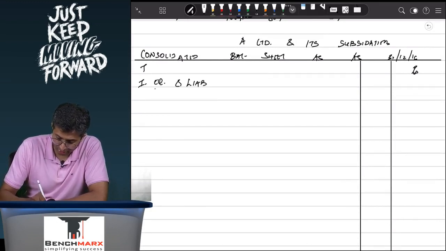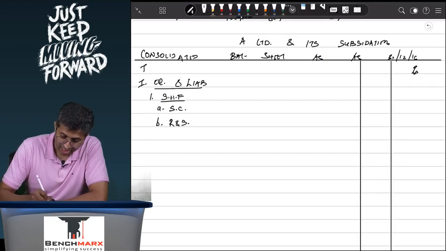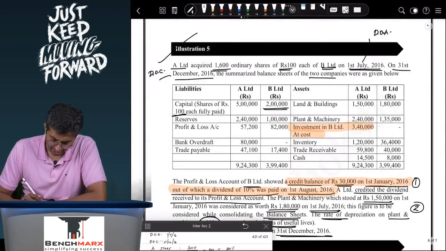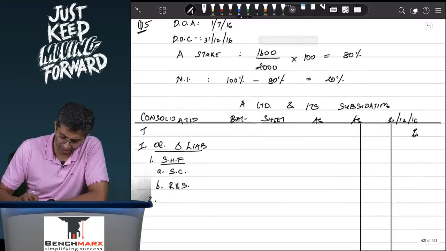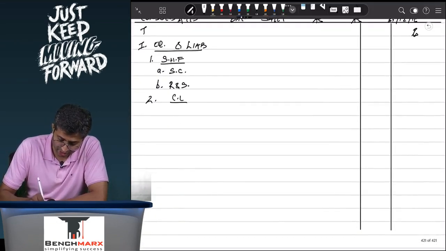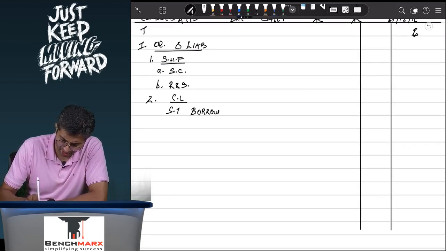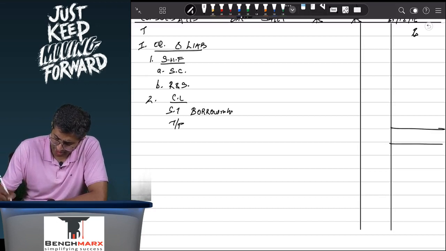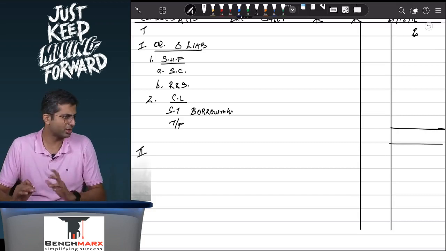I'm writing all of this in short, within which you will have shareholders' funds, within which you will have share capital, within which you will have reserves and surplus. Within the liabilities section, there is bank overdraft and trade payables, both of which are current liabilities. So there is short-term borrowings, which is in the form of bank OD. You can write that in the brackets as well. And I'm writing this in short, trade payables. So all of this will give you the Schedule 3 format. It's a bit of a mess over here, but I hope you understand.